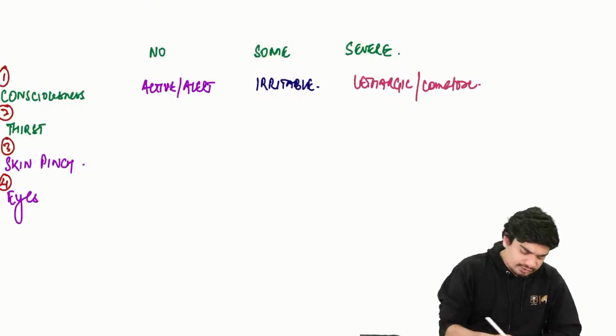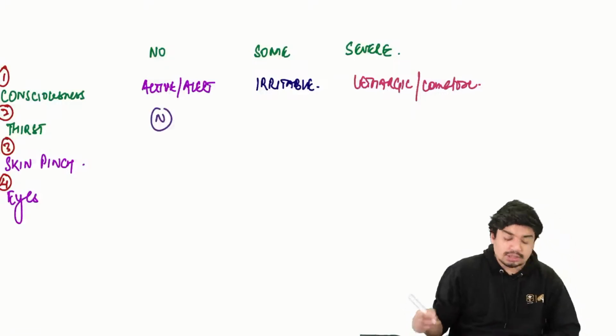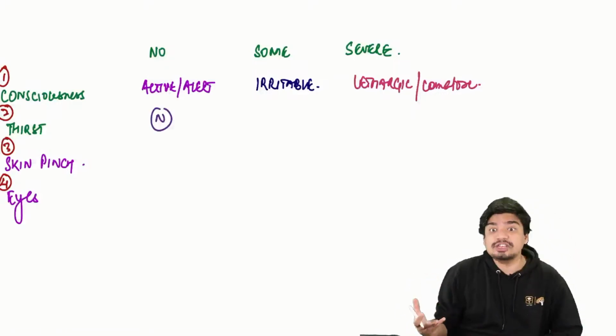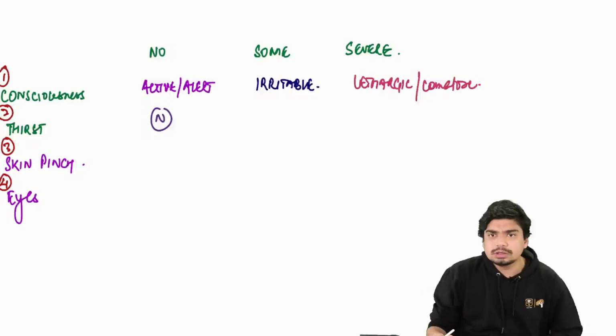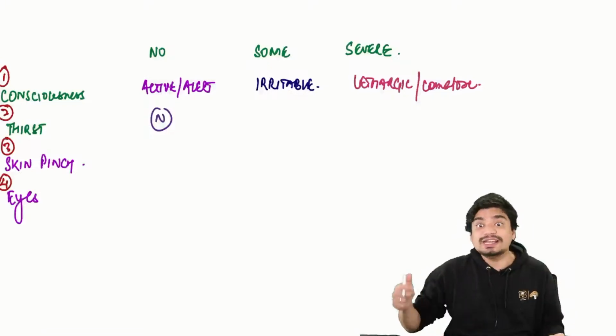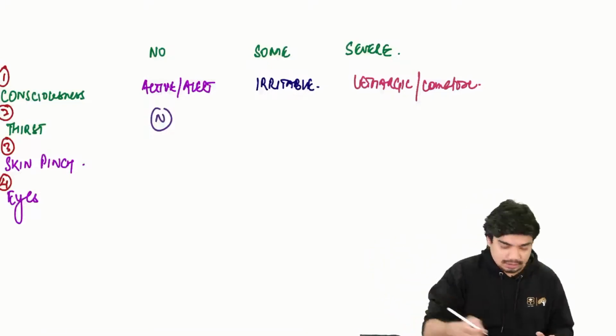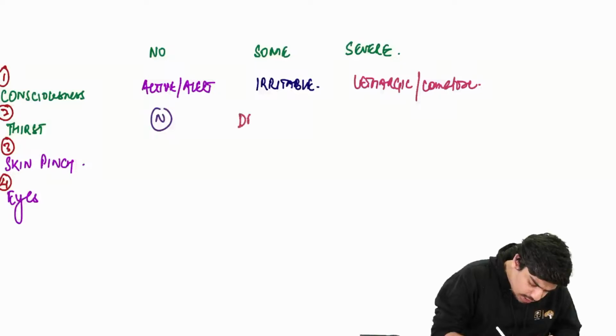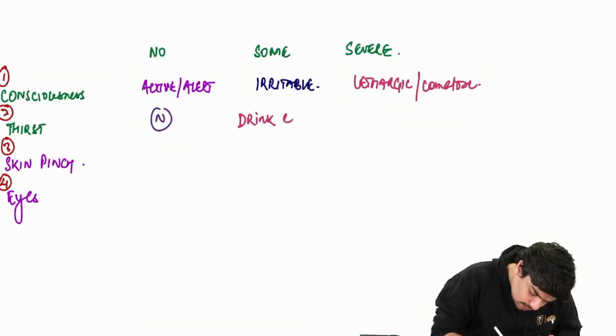As far as thirst is concerned, thirst is again normal in no dehydration. In some dehydration, the child will be very thirsty. He's irritable because he's not getting water. So if you give him water, he'll take a lot of water. So drinks water eagerly or very thirsty. So in some dehydration, drinks eagerly or very thirsty.